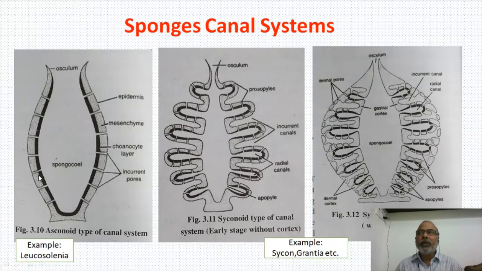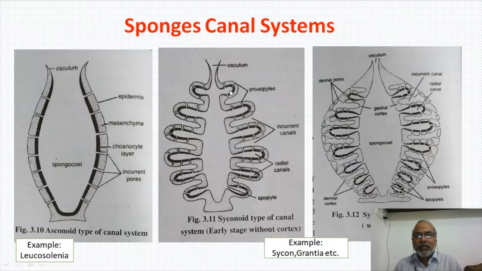The sponge wall is not at all folded. It is very plain, soft. The wall has pores, and these pores allow the water, and water goes directly outside. This is called the ascon type of canal system, and an example is Leucosolenia.